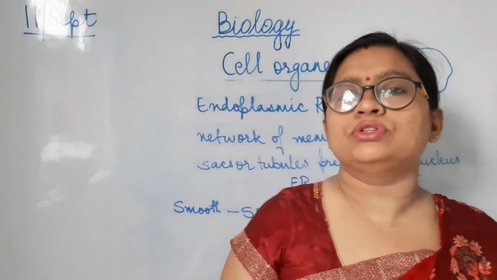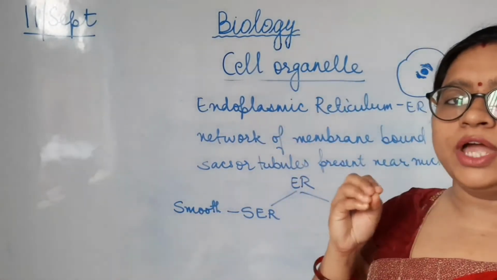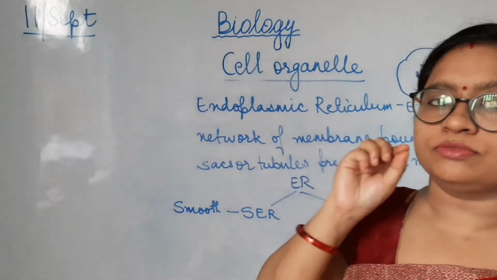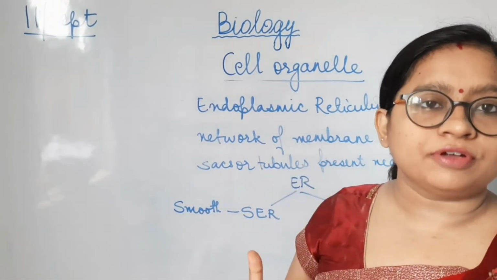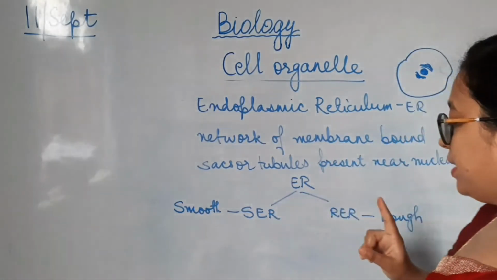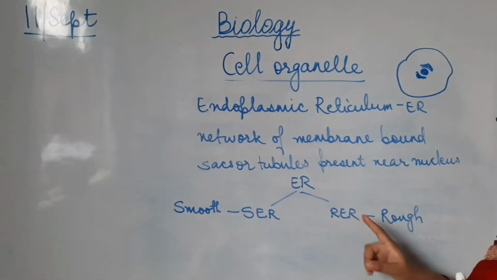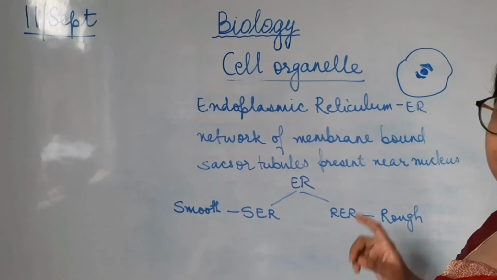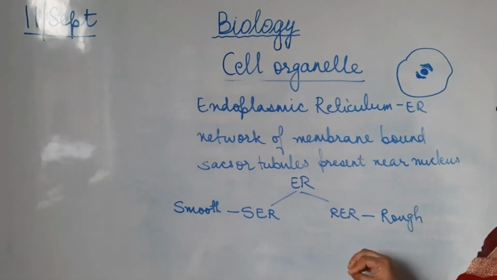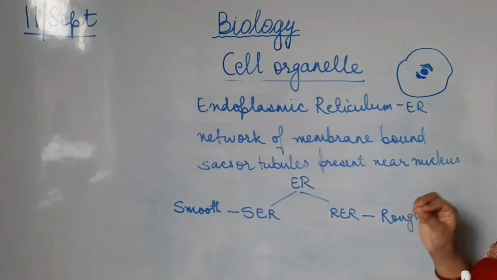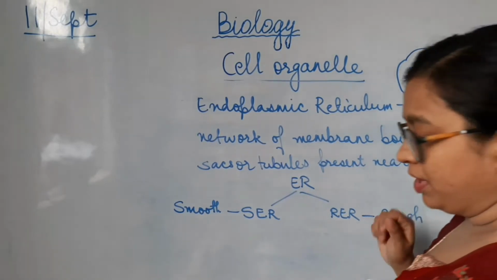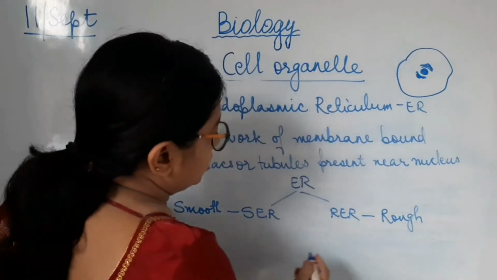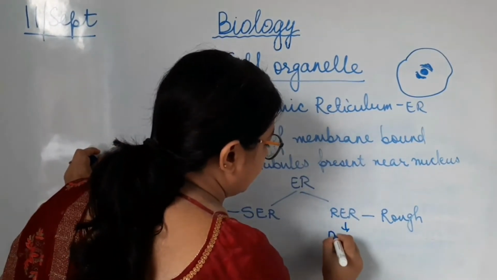If we look into the endoplasmic reticulum in detail, some of it contains structures called ribosomes, which give them a rough structure. So RER, that is rough endoplasmic reticulum, contains ribosomes, therefore they look rough and hence they are named RER.